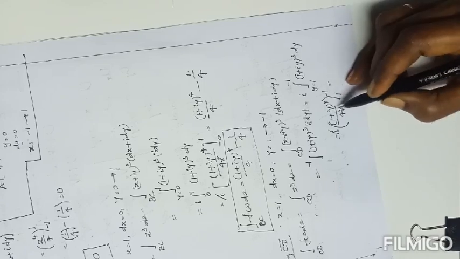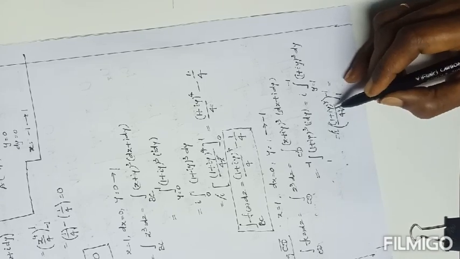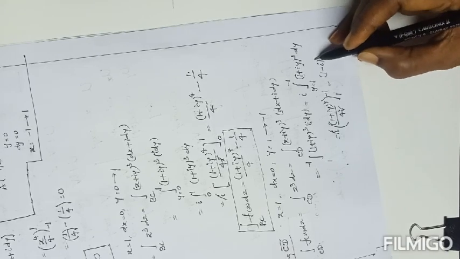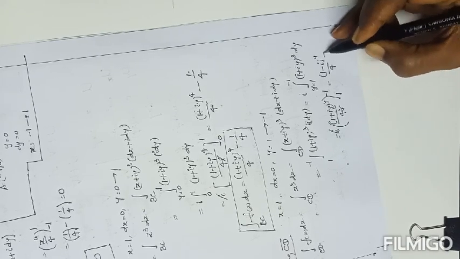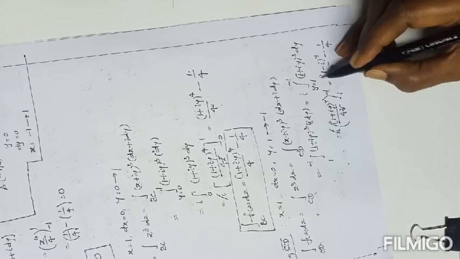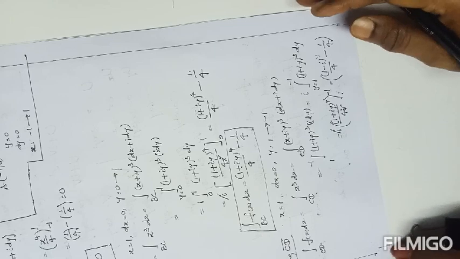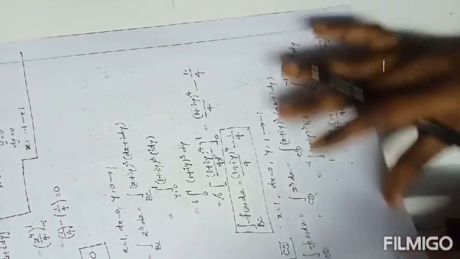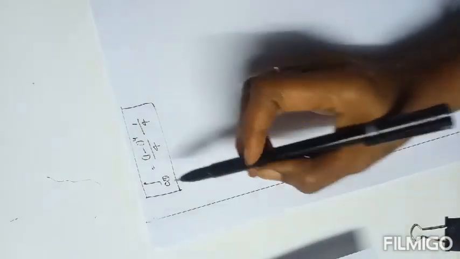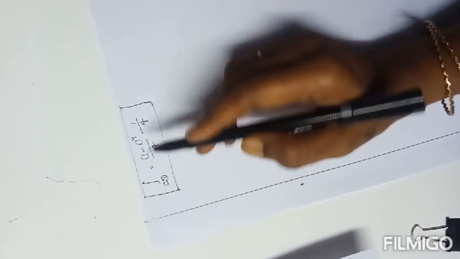The i gets cancelled. For the upper limit first, (1 minus i) whole power 4 by 4, minus the lower limit, 1 by 4. So along CD, this is the result.